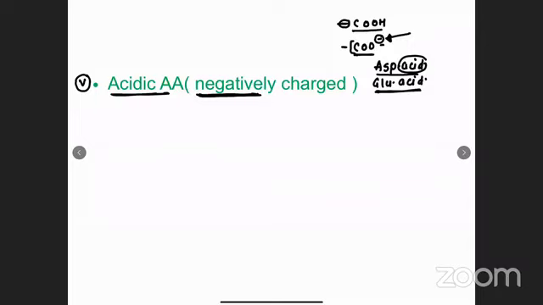Instead of aspartic acid, they will use other name that is called as aspartate. Instead of glutamic acid, they will use the other name glutamate. Right? So the acidic amino acids are aspartate and glutamate. These are just the other name of aspartic acid and glutamic acid. The other names are aspartate and glutamate.